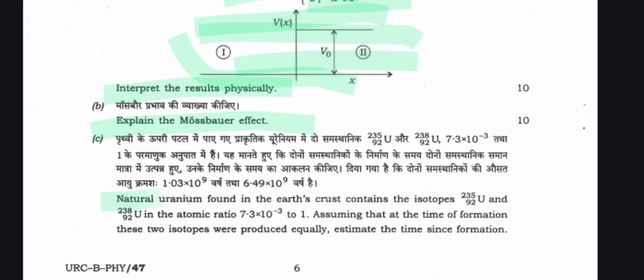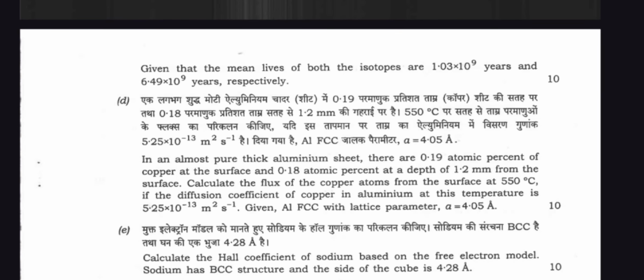And question number C: natural uranium found in the earth's crust contains the isotopes uranium-235 and uranium-238 in atomic ratio 7.3 × 10^-3 to 1. Assuming that at the time of formation these two isotopes were produced equally, estimate the time since formation.